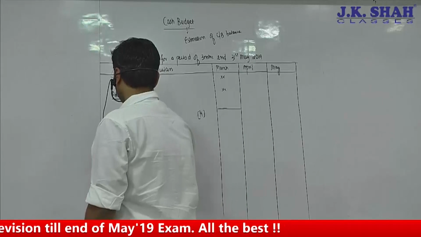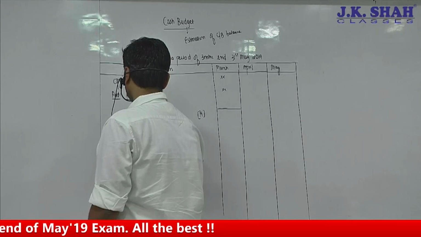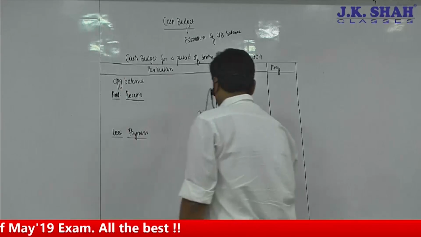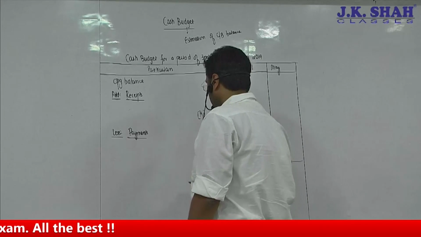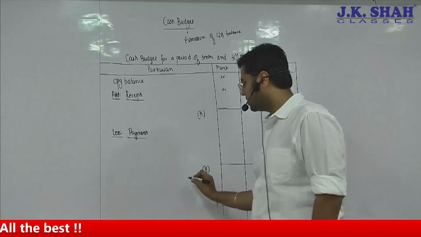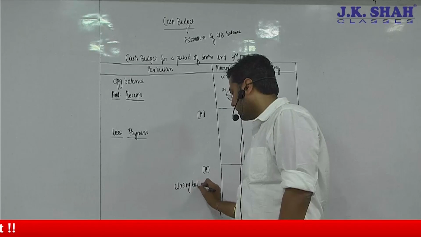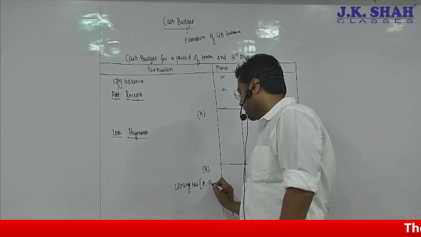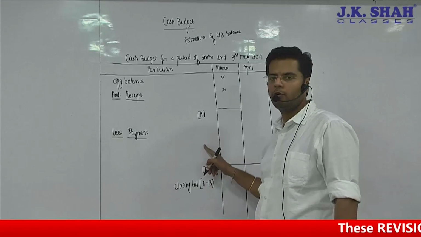Then we will subtract the payments, again these budgeted ones, and when you subtract the payments, then A minus B, what I'll do is I'll get the closing balance. Now what are the different ways, what are the outflows, what are the different form of outflows?